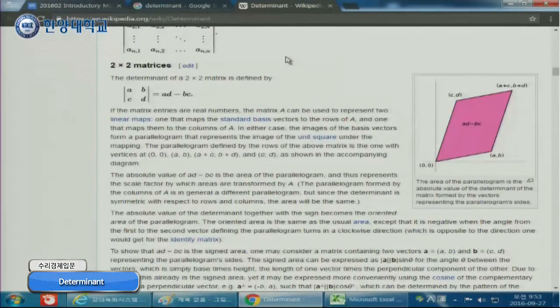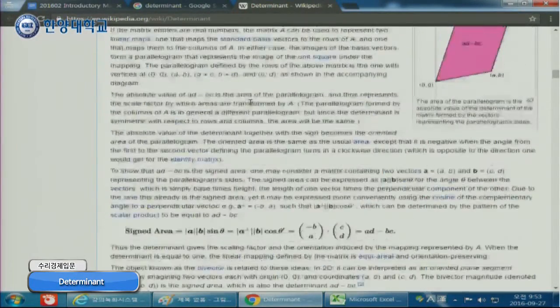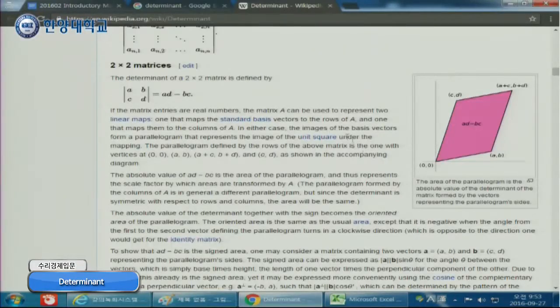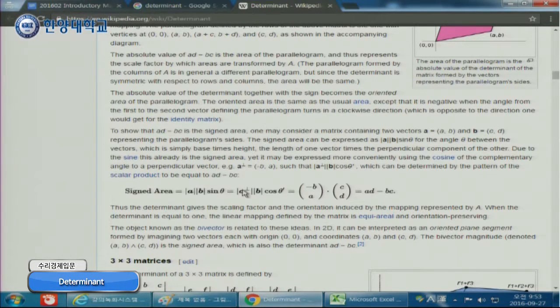Okay, you may wonder why the determinant is the size of this area. It involves some higher level math, so I don't want to prove it. But in the case of a 2 by 2 matrix, in Wikipedia they actually showed the determinant is the same as this size, and I think this is the nice way. By using sine, cosine, trigonometric functions, you can prove. This is the most elegant way of proving the size is the same as the determinant.